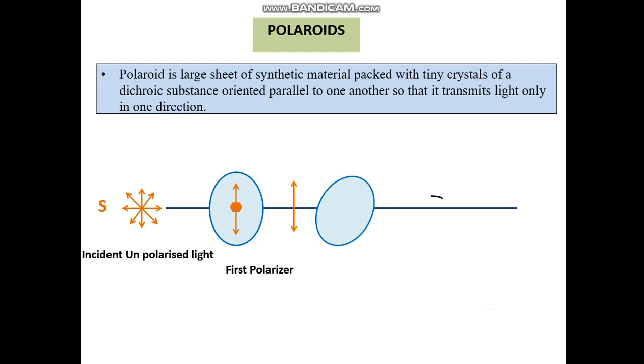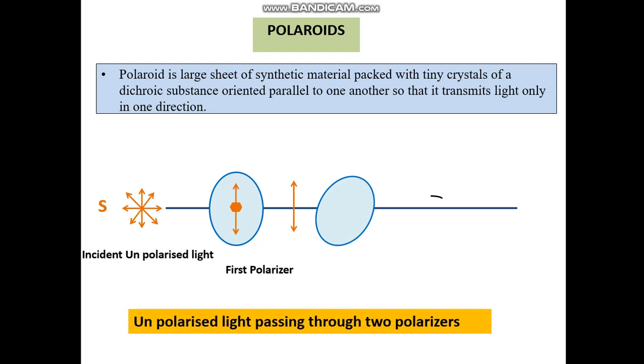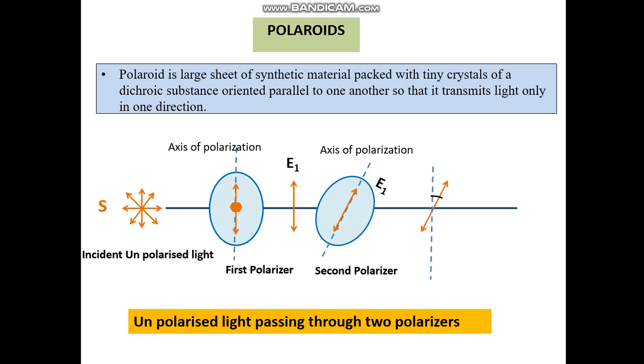So this is the unpolarized light passing through two polarizers. This is the first polarizer, and this is the second polarizer. This is the axis of polarization. The amplitude E1, the electric field vector, is passing. The magnetic field vector is stopped. This is the axis of polarization. It passes like this at a certain angle, and that angle is theta.